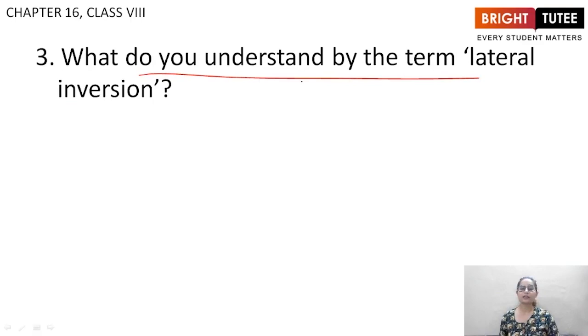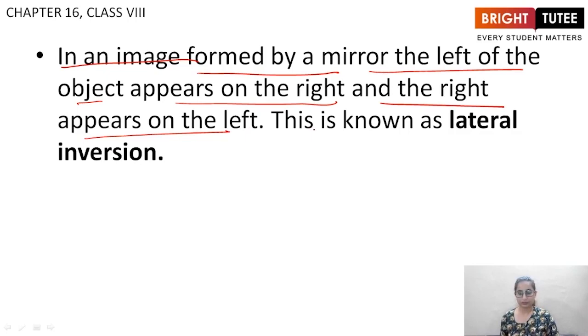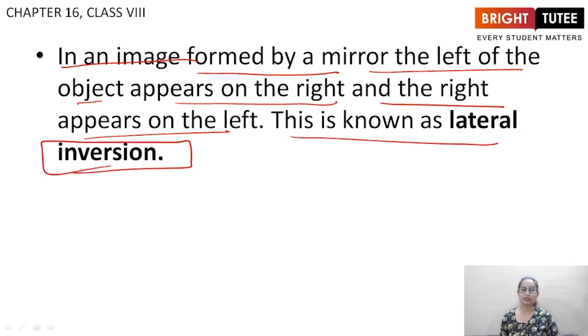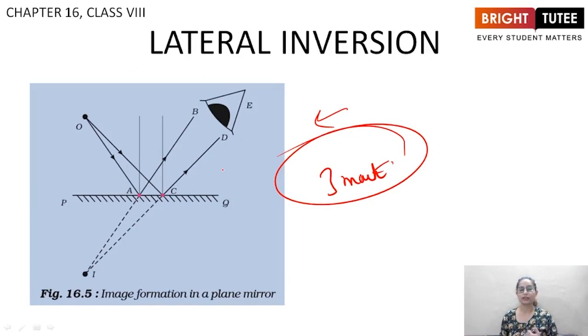Now what do you understand by the term lateral inversion? Now students, here you have to provide a definition. This is the definition. In an image formed by a mirror, the left of the object appears on the right and the right appears on the left. This is known as lateral inversion. This is a simple 1-mark question where you have to give the definition. If you have been told to draw a diagram as well, this is the diagram of lateral inversion, then this question becomes a 3-mark question. So you have to draw the diagram as well as explain what lateral inversion is. So these were the important questions for the second topic.